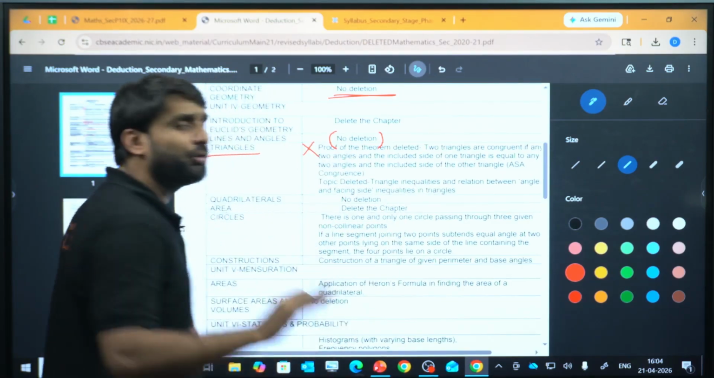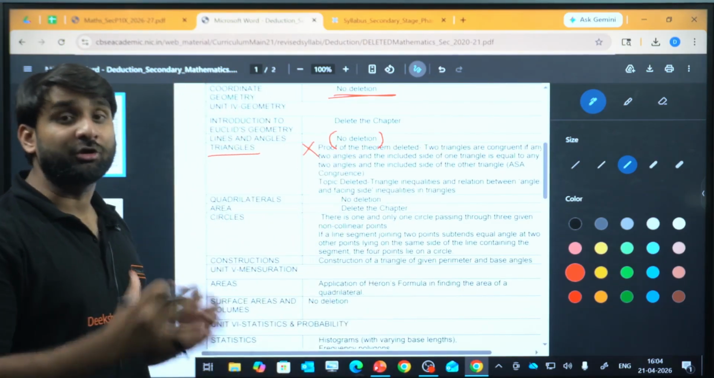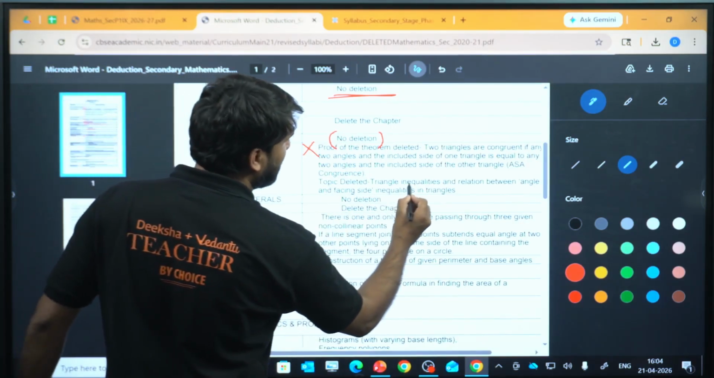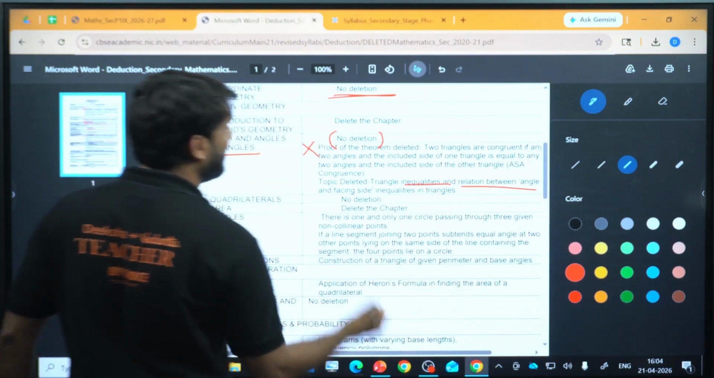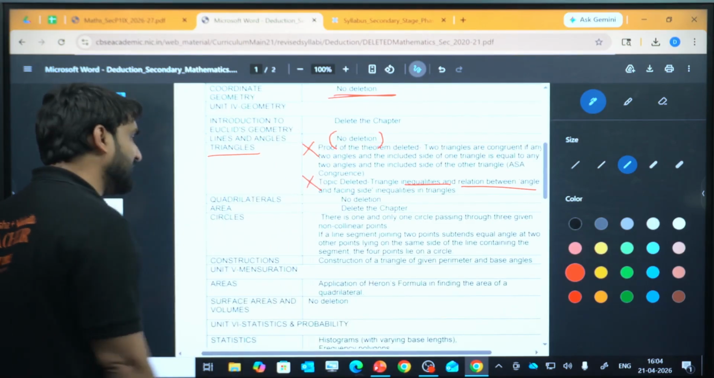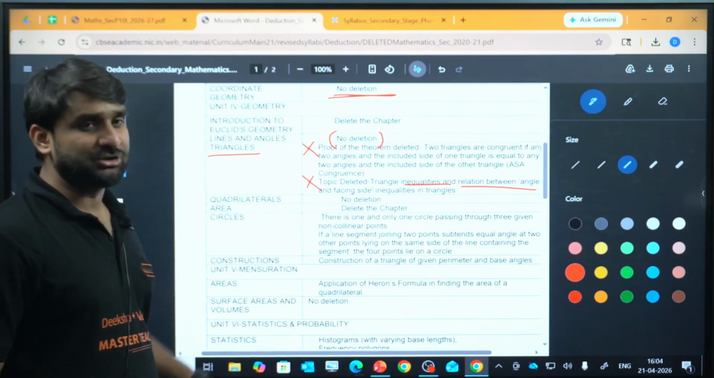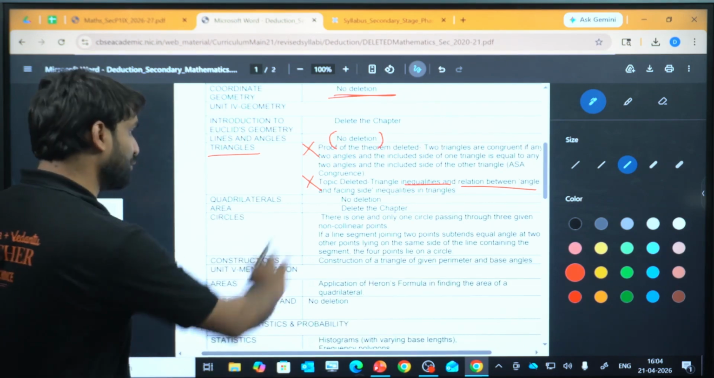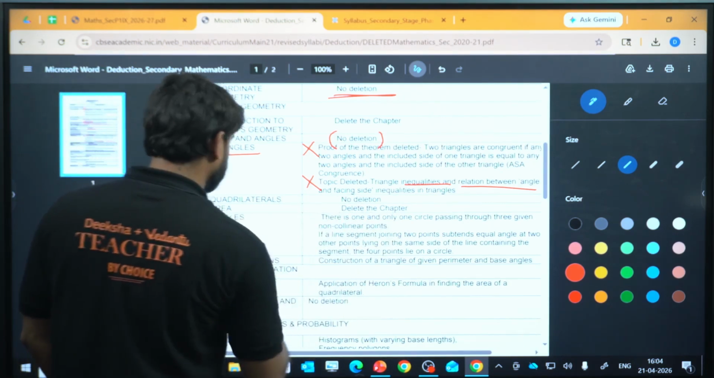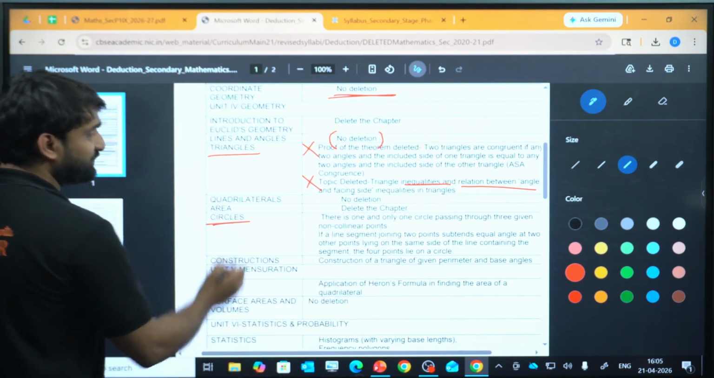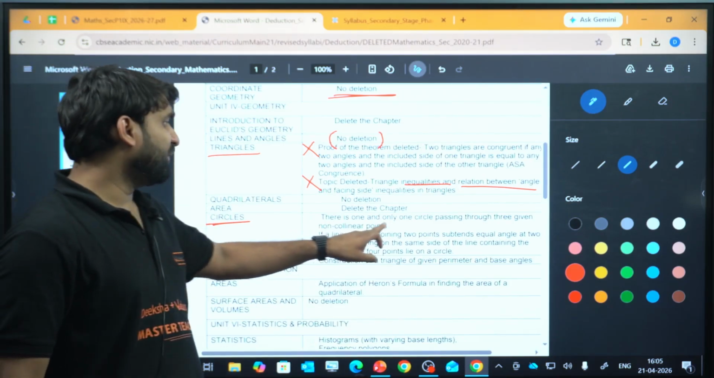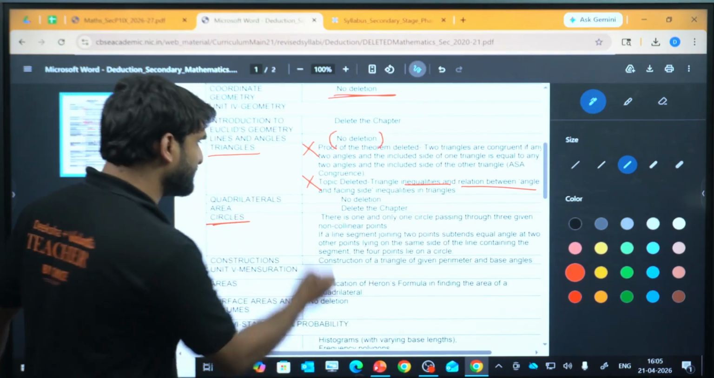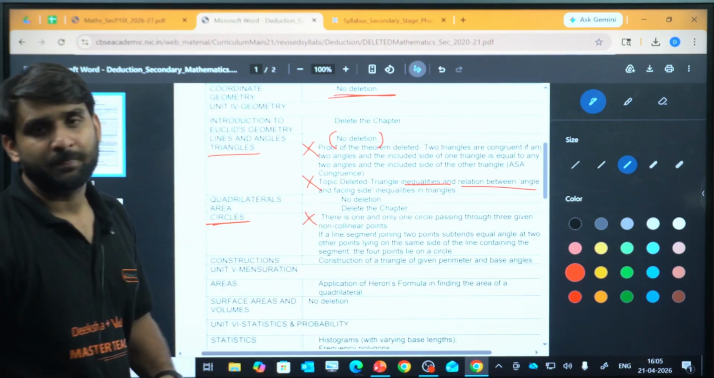You don't need to go through the proof of the theorem of congruency of triangles. You don't need to do those things. Topic deleted: triangle inequalities and relationship between angle and opposite sides is also deleted. In quadrilaterals, no deletion. The entire chapter is still there in the new syllabus. Area, the chapter is deleted. Now if we talk about circles, the result that there is one and only one circle passing through three given non-collinear points has been deleted.